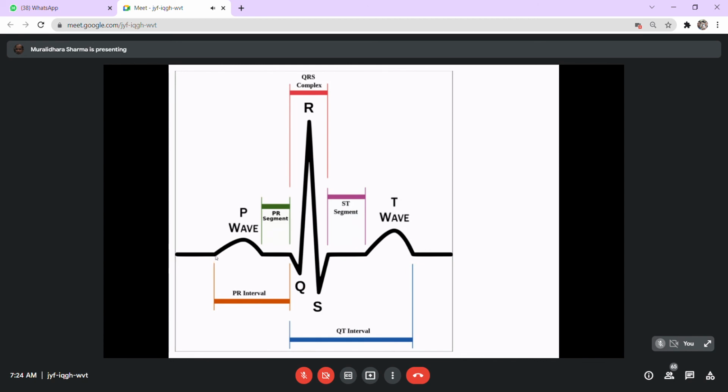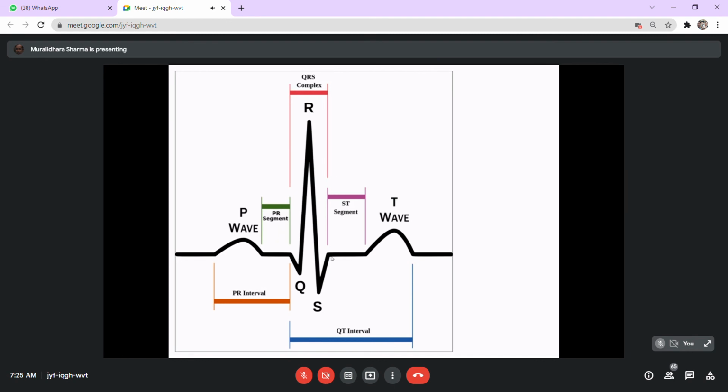So the PR interval is actually the time taken from the generation of the impulse at the SA node till it reaches the AV node. And the PR segment is the time taken for the conduction of the impulses from the atrial muscles to the AV node, and for the AV node to get activated to produce the current. The QT interval is the time taken for complete depolarization and repolarization of the ventricular muscles, whereas the QRS complex is the ventricular activation time.